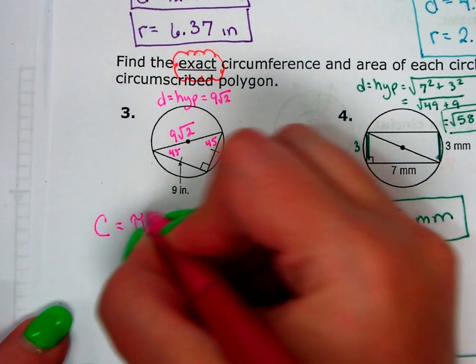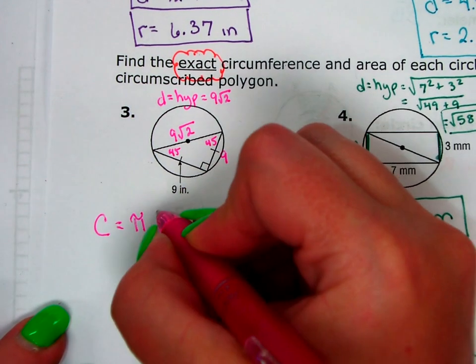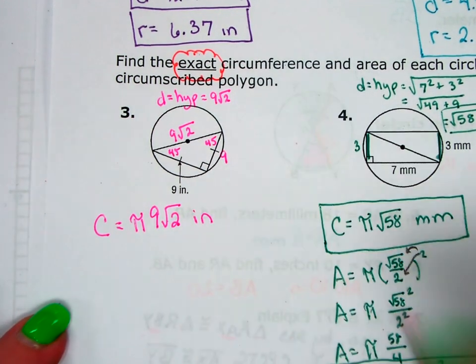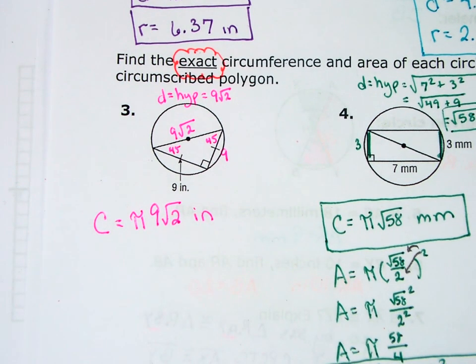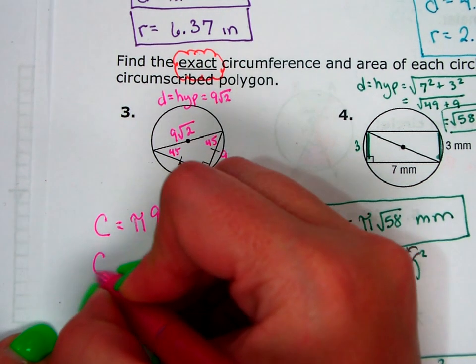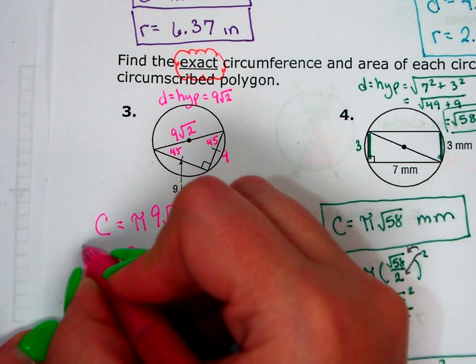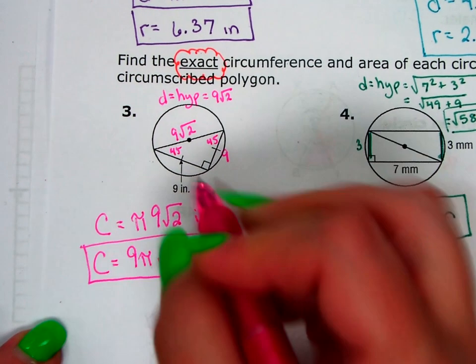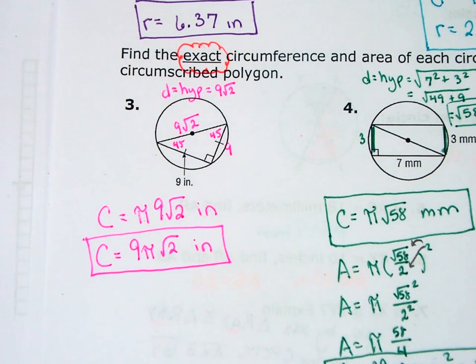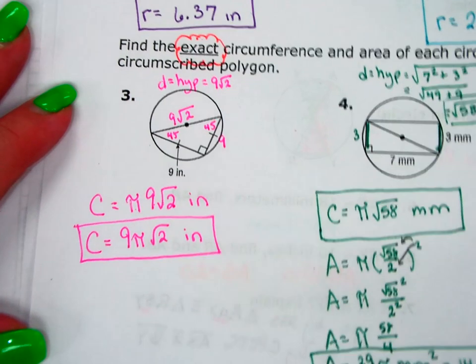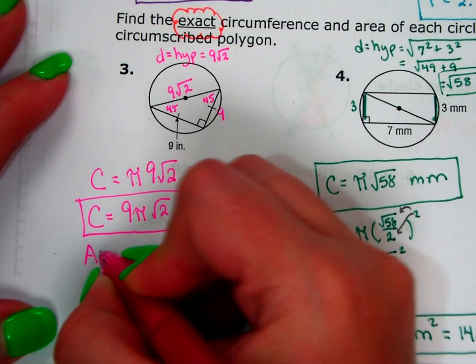So pi times my diameter is 9 square root of 2. You can leave it like this, inches. Generally, numbers will go to the front. So generally, you'll see people write this as 9 pi square roots of 2. But since multiplication is what they call commutative, it doesn't matter what order. These are just 3 things that are multiplied together. It's pi times 9 times the square root of 2. So since all 3 of them are multiplied, you can put them in any order you want. And this is just standard and traditional. Okay? All right, so then we still need to do area.